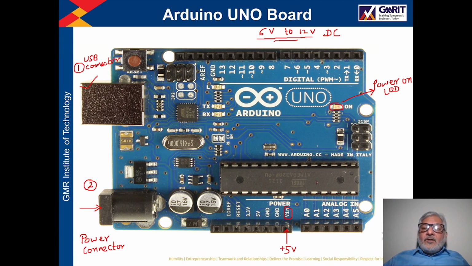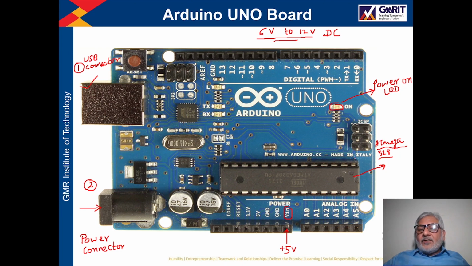Now here you can see this IC, right? This is your controller, main processor, and this is ATmega 328. This is the number of this processor. This processor is developed by Atmel company, and Arduino Uno board has ATmega 328 microcontroller, or processor. And this is a 28 pin IC, right?